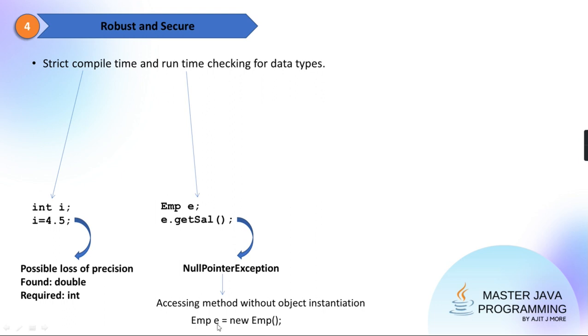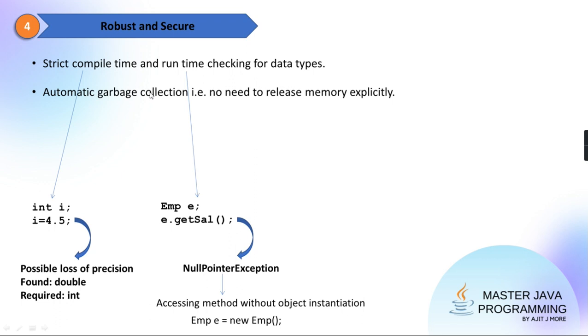So which line did I forget to write between these two lines? This one. E equal to new EMP. It will create a copy of employee on the heap. The reference will get stored in E, and now you are allowed to call the method. Agreed? So this is the point which is contributing to robustness.